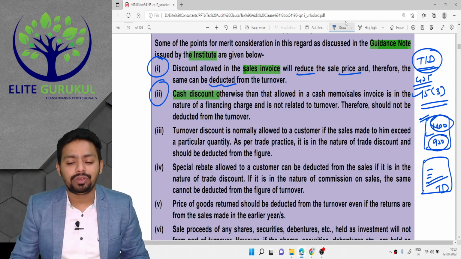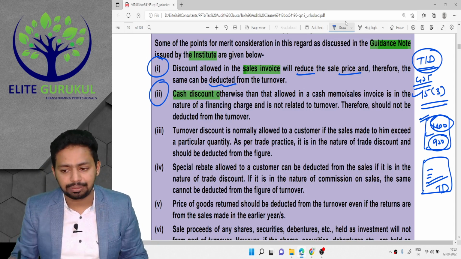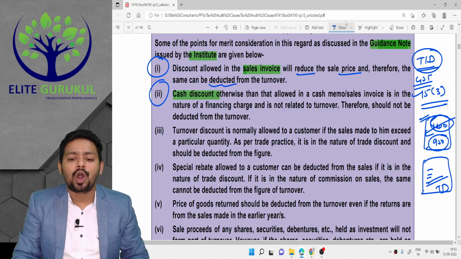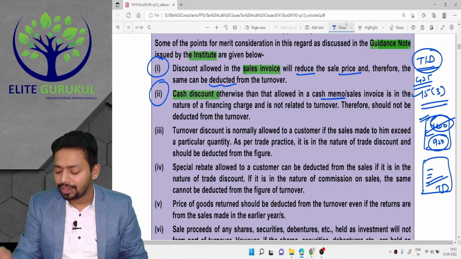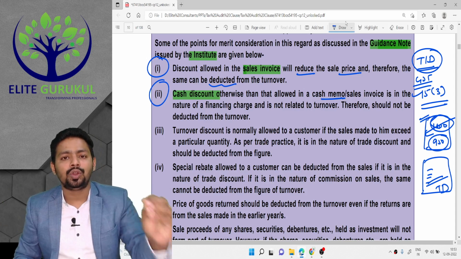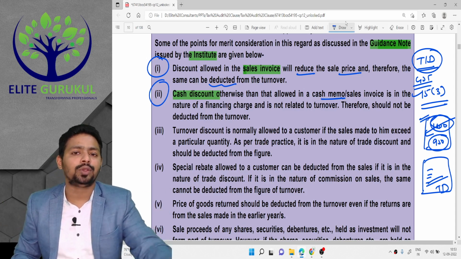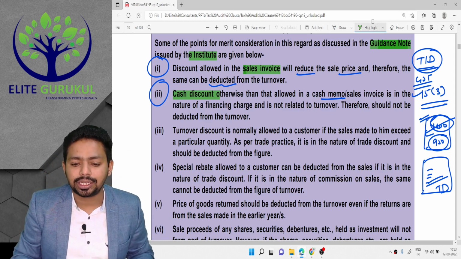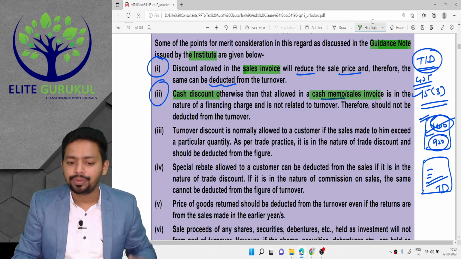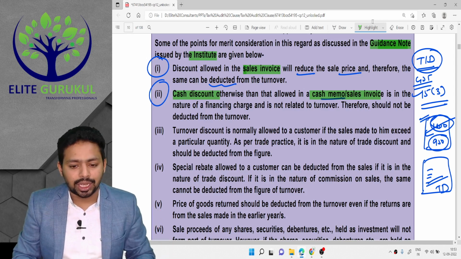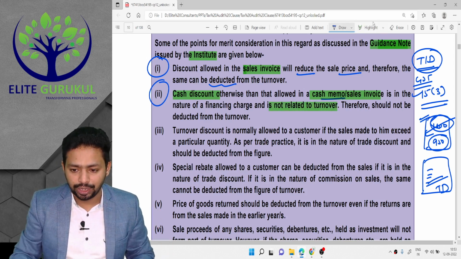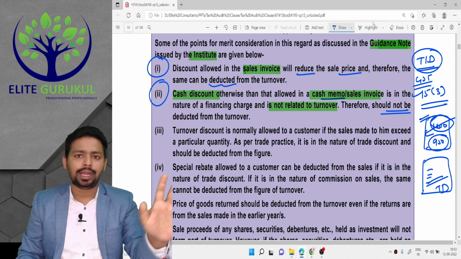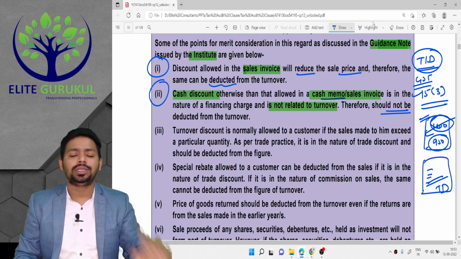So what he will do, he will either give you a revised invoice immediately, he will cut the 1,000 rupees and write 950 and put his signature, or he will issue a cash memo immediately that on the counter they should charge only 950, not the original 1,000. So cash discount, otherwise allowed in the cash memo or sales invoice, is in the nature of a financing charge and not related to turnover. Therefore, it should not be deducted. Please understand, if it is shown in the invoice, it has to be deducted. If it is not shown in the invoice, then it should not be deducted.